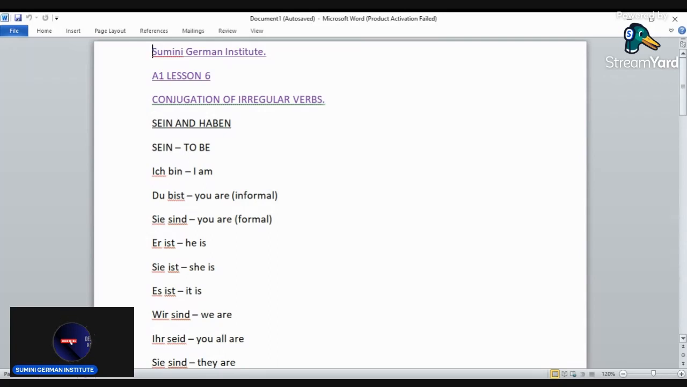So today, we're going to learn about conjugation of irregular verbs. We have already done conjugation of regular verbs. So today, we do conjugation of irregular verbs. We're going to conjugate two verbs, that is sein and haben. So, Sein and Haben. Let's begin with Sein. Sein, to be.